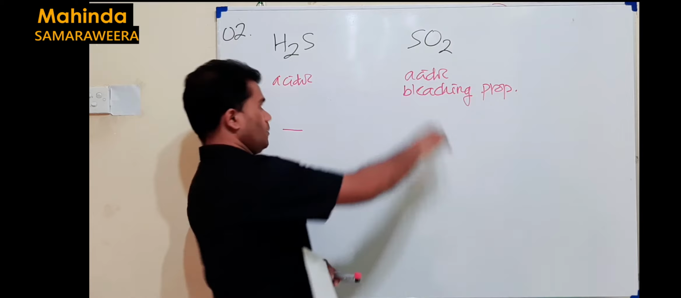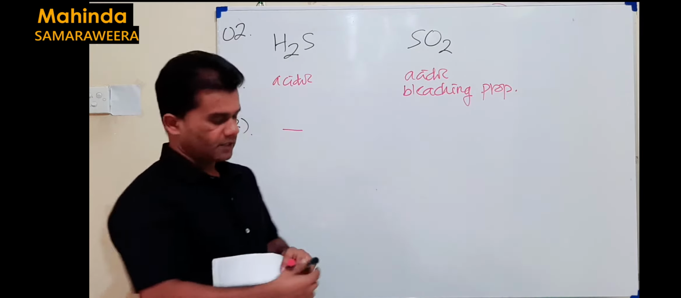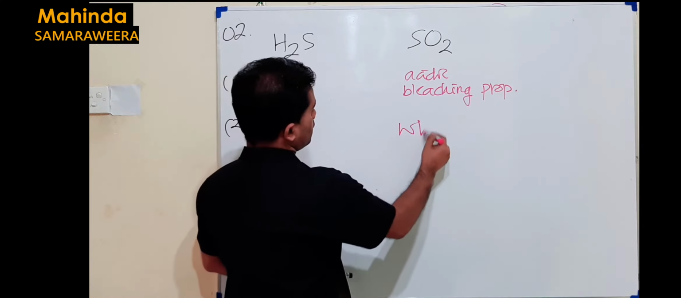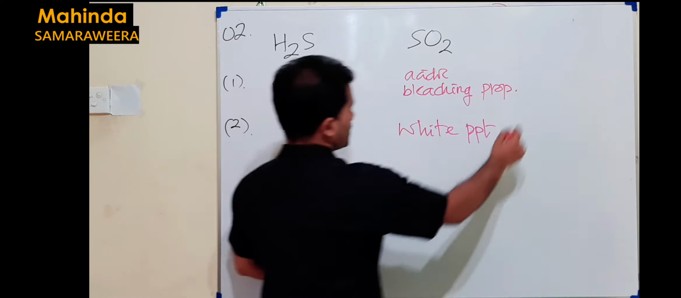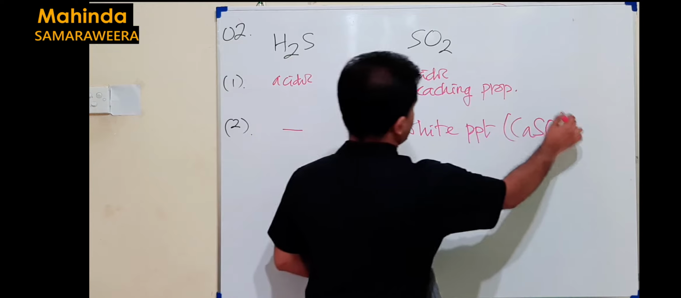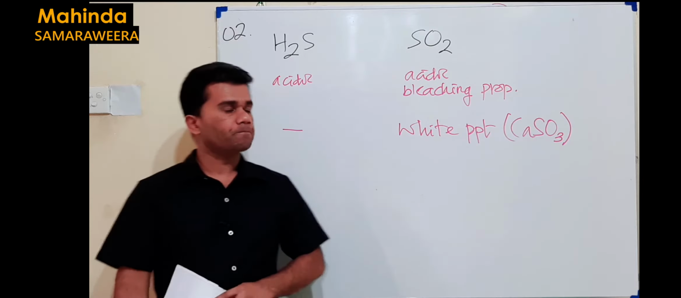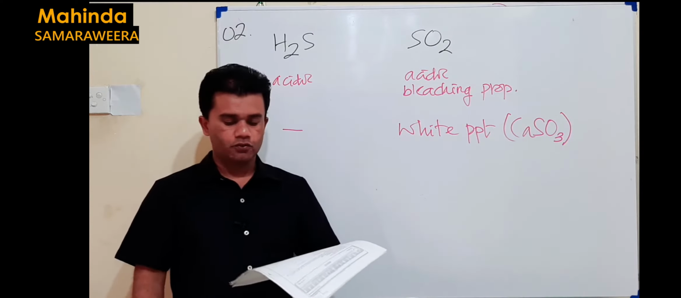But once you pass sulfur dioxide through calcium hydroxide, what we get is calcium sulfite, which is a white color precipitate. So is there any difference here? Yes, of course. Then we can use lime water to distinguish these two.